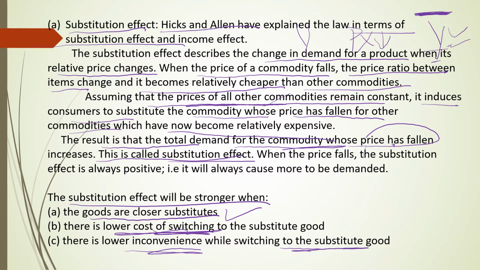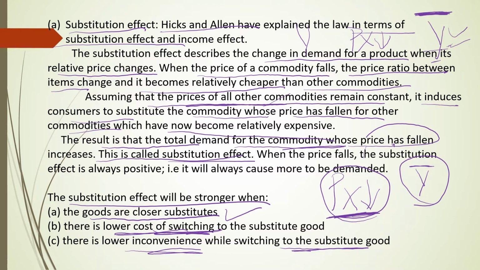Take an example: the price of Y product remains constant, but the price of X good decreases. But X is available in North India and not in South India. To buy this product, even though its price has decreased, if you go to North India, the cost of travelling becomes very high. So it is not convenient to substitute. In that situation also, the effect of substitution will be very small.